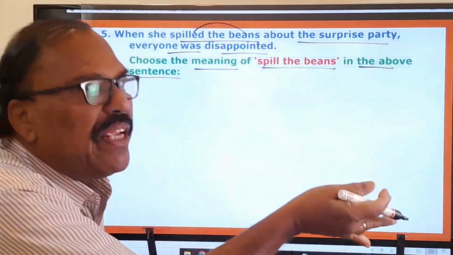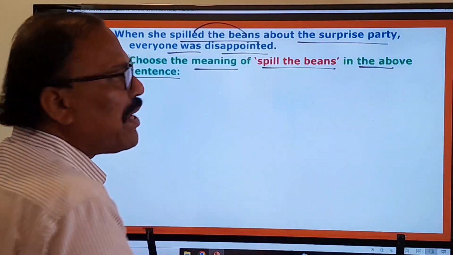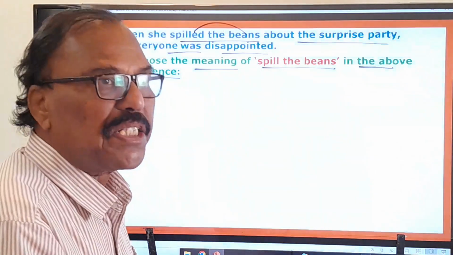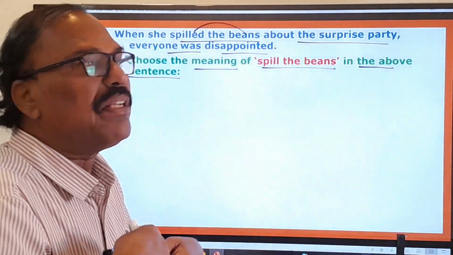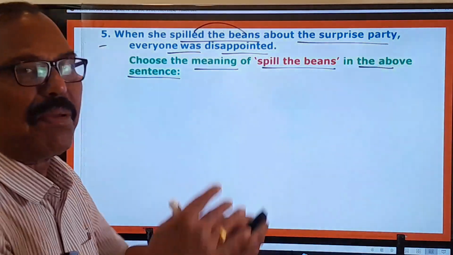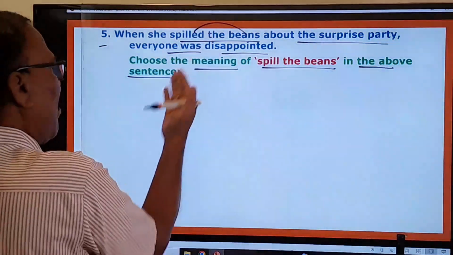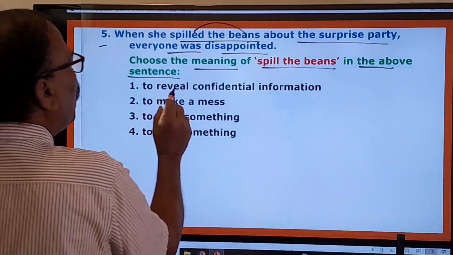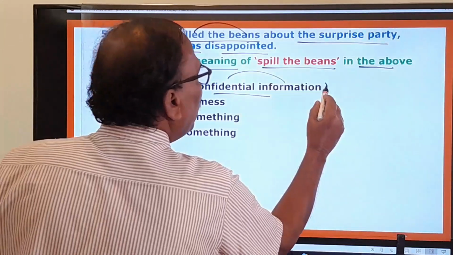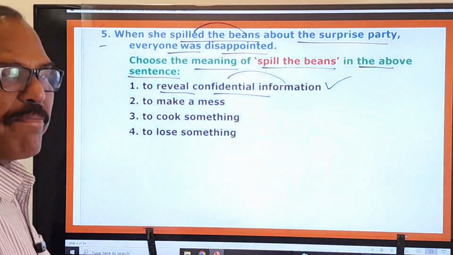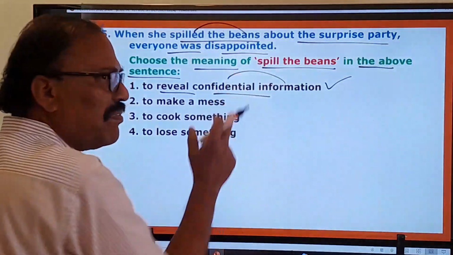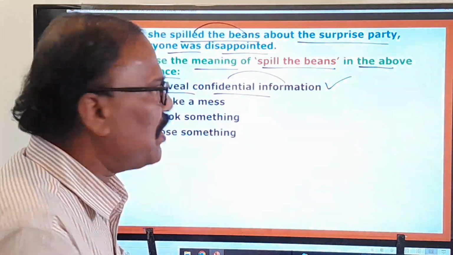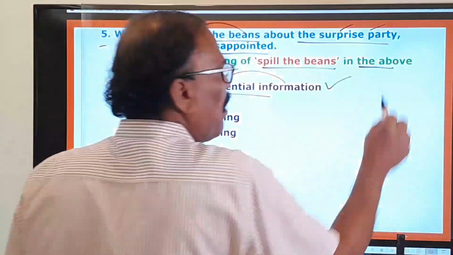Spilled the beans means revealed something, disclosed some important thing. Here you pay attention to reveal confidential info. The very first one is the right one. She spilled the beans means she revealed the confidential, secret information about the surprise party.